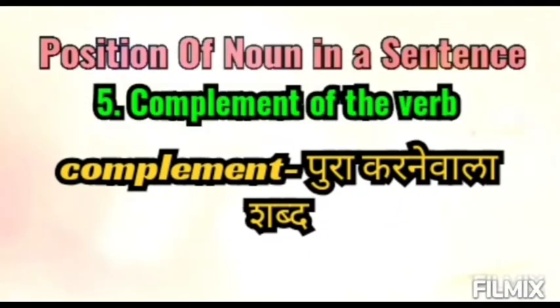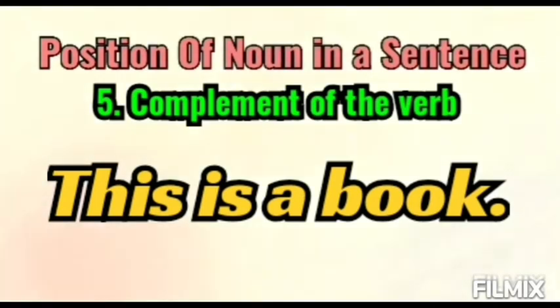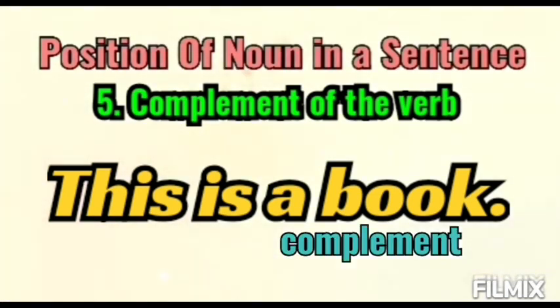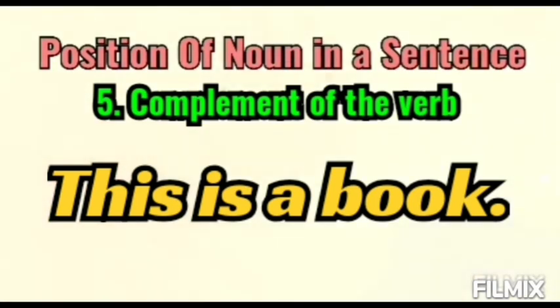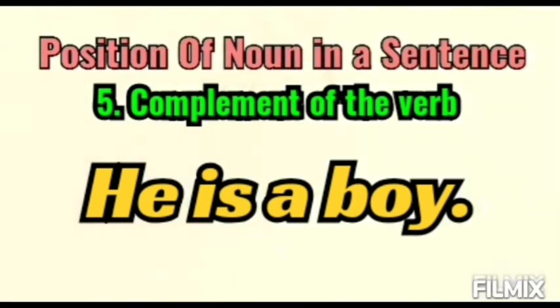The next position is complement of the verb. That is the verb of incomplete predication, and they are the to be forms, right? So, this is a book. An object always goes with a transitive verb, and the to be form, the verb of incomplete predication, always has a complement, right? So book is the complement of this is. He is a boy. So boy is the complement of this is. They were robbers.